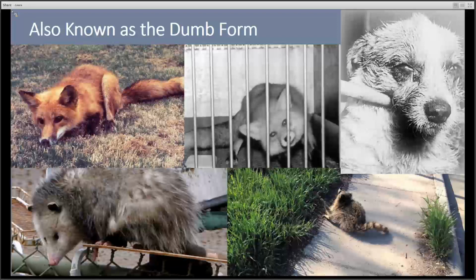Because of the effect of the disease on the throat and mouth, rabid animals and humans sometimes are not able to vocalize normally. This has led to the alternative name of dumb form, meaning unable to speak. In the past, rabies was called hydrophobia, or fear of water, because human victims frantically pushed away offers of water, knowing they would choke on it.